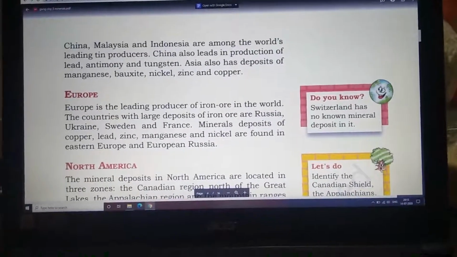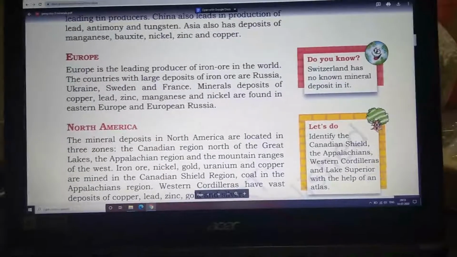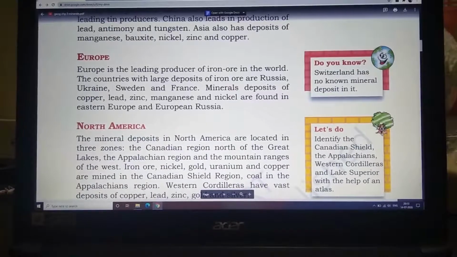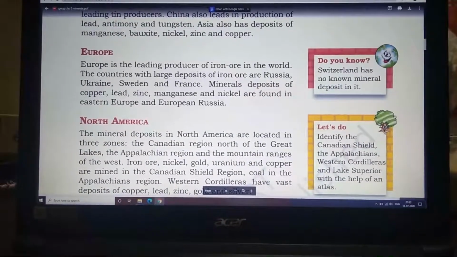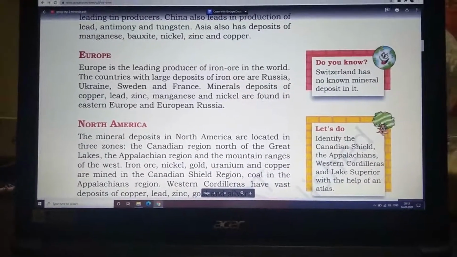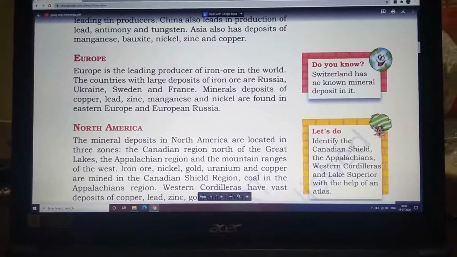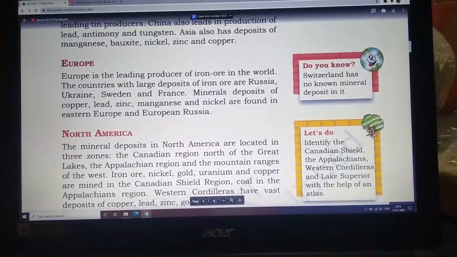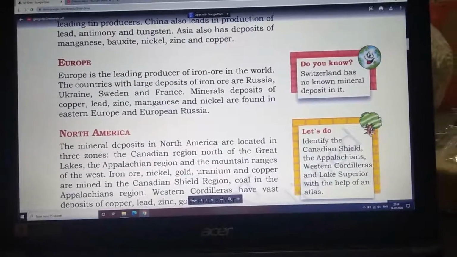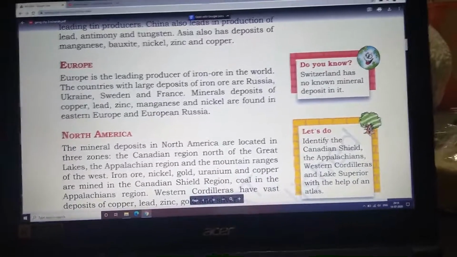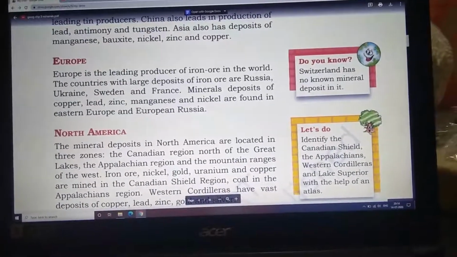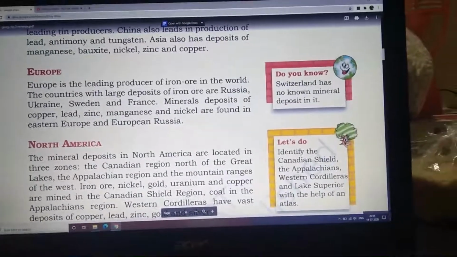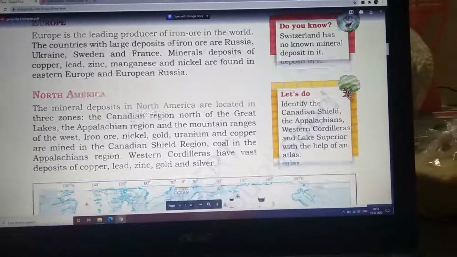Now let's move to Europe. Europe is the leading producer of iron ore in the world. Underline them. The countries with large deposits of iron ore are Russia, Ukraine, Sweden and France. Underline it. Mineral deposits of copper, lead, zinc, manganese and nickel are found in Eastern Europe and European Russia. Underline these names also. Do you know Switzerland has no known mineral deposit in it?